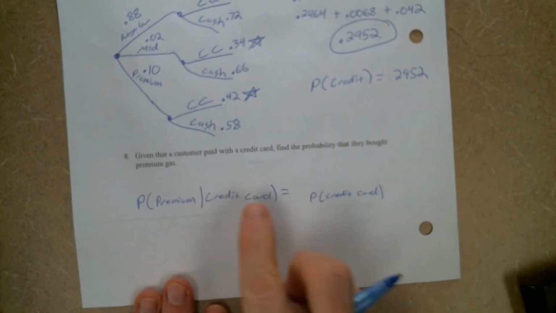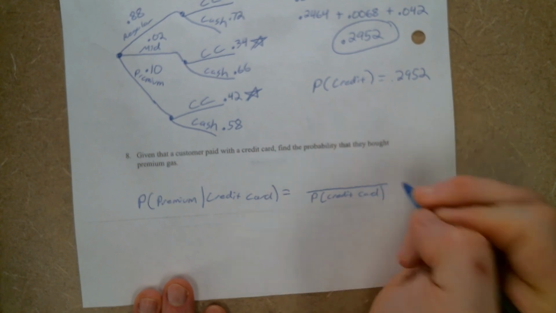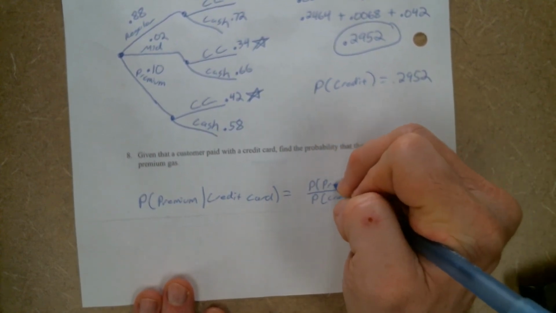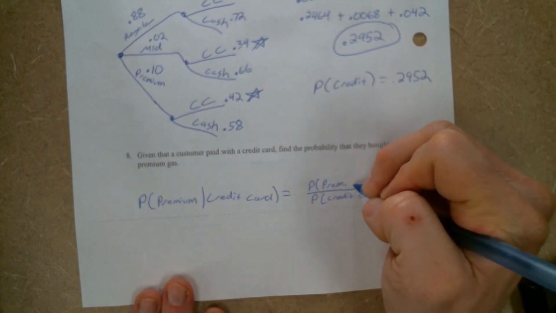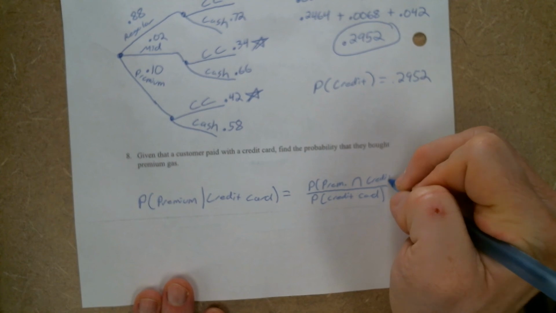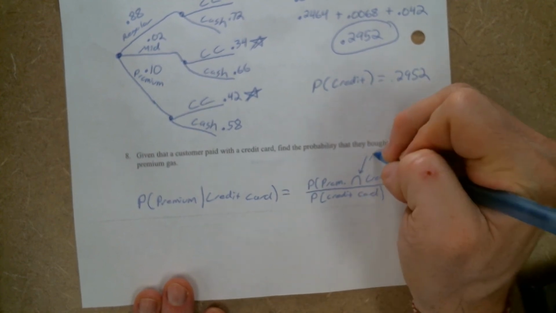The given becomes the bottom of your fraction, over the probability of premium and a credit card. And again, that's "and."